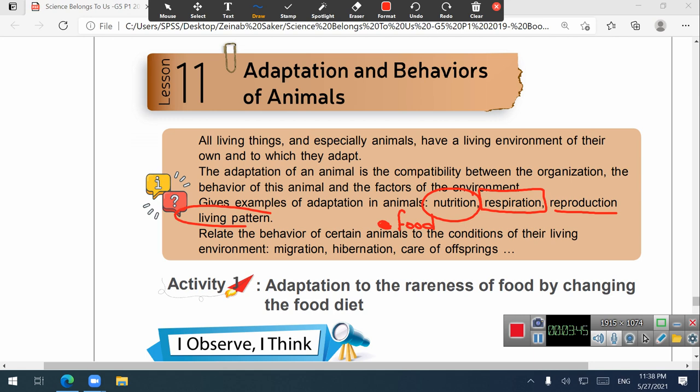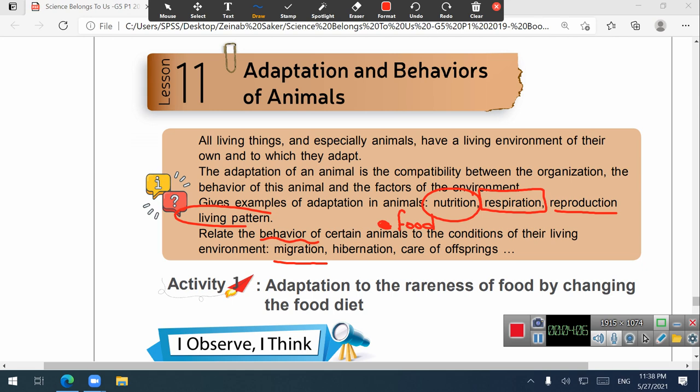And the living pattern relates to the behavior of animals. We can find some animals that migrate. Migrate means moving from one place to another, like some birds when they escape the cold places and move to a warmer place.